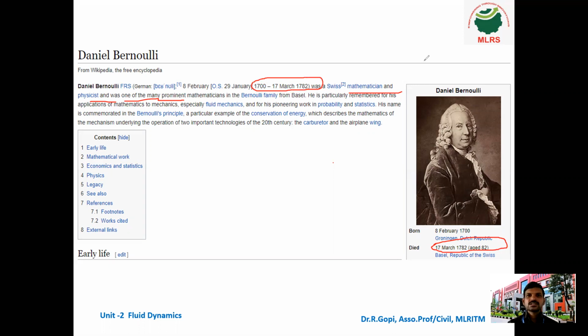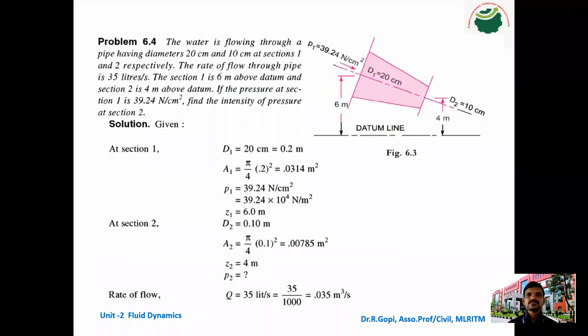Next, we will move to today's class. Students, here you can see the first problem. The water is flowing through a pipe having diameter 20 centimeter and 10 centimeter at section 1 and 2.